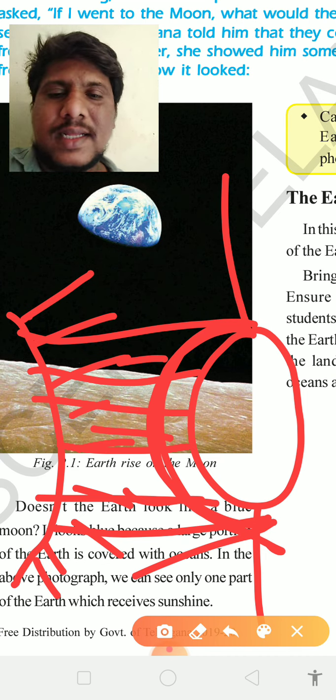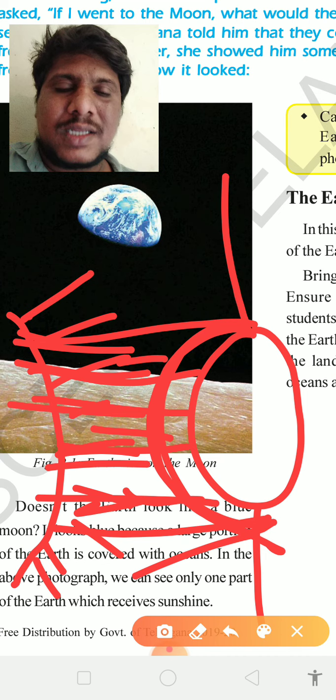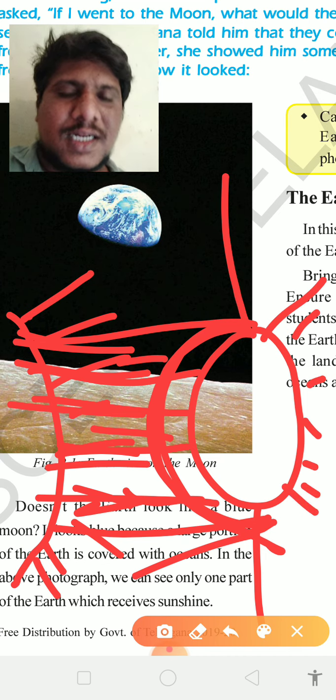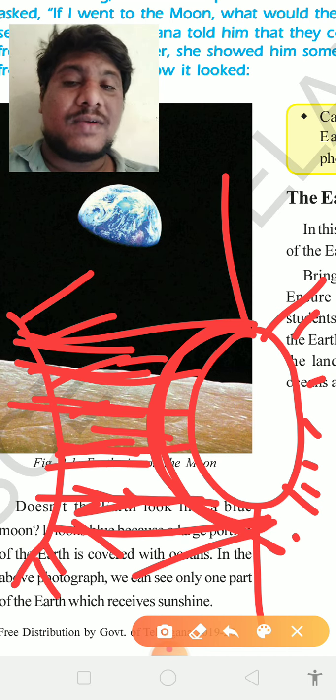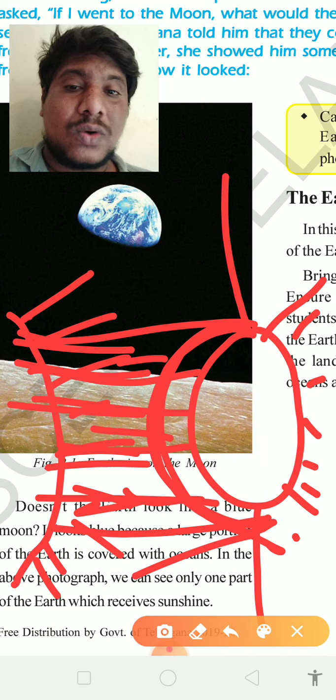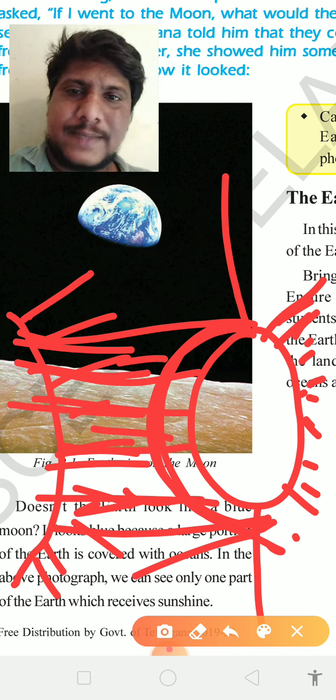Why? Because they are receiving sunlight from the sun. But the back side of the earth, it means this side, they don't receive any sunlight. What will they get? They will get only dark all night. Whatever the dark thing is there, that we will call it as a night time, okay.